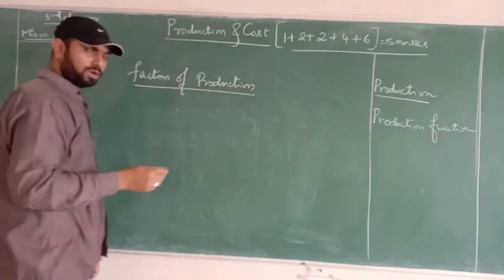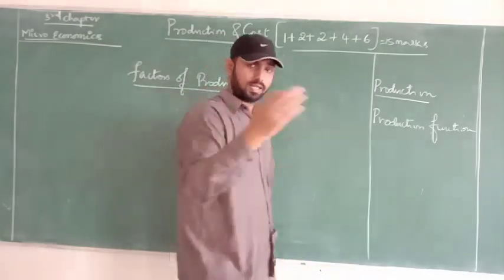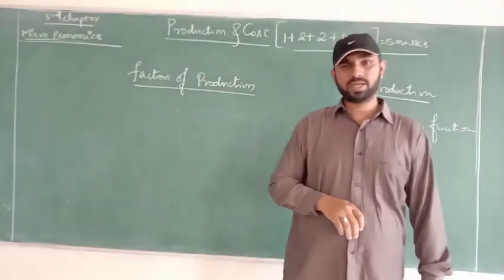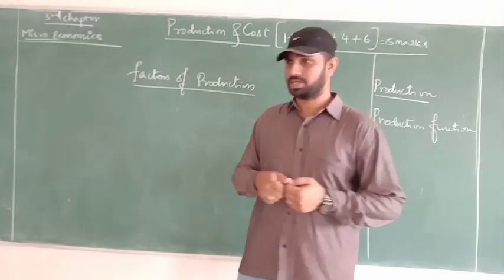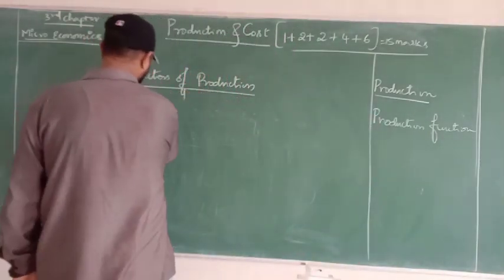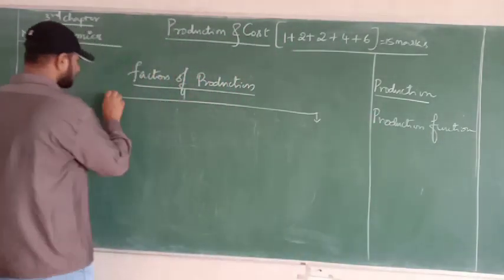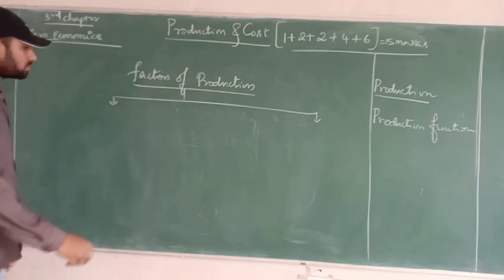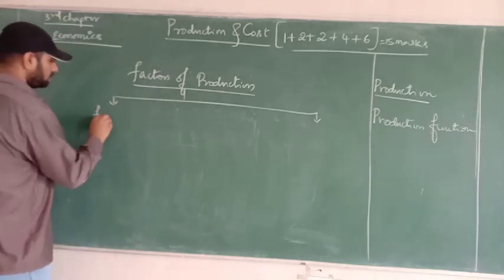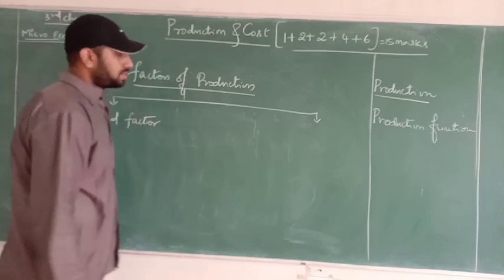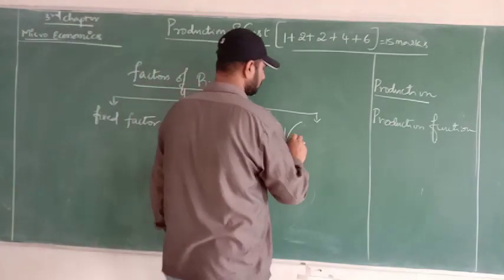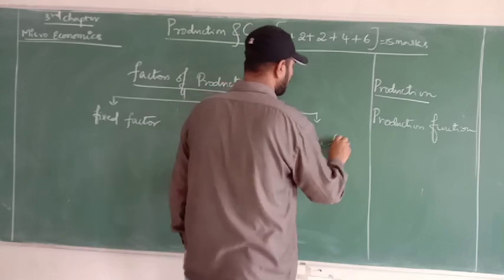You have already heard about factors of production many times last year: land, labor, capital, and organization are the most important. And these factors are classified under two heads. The first one is called fixed factor, and the second one is called variable factor.